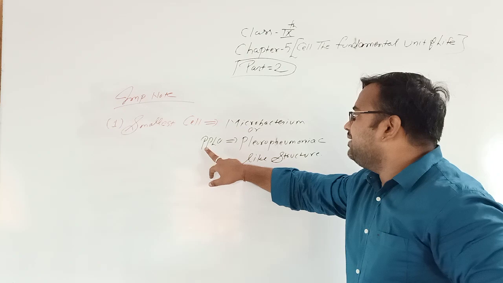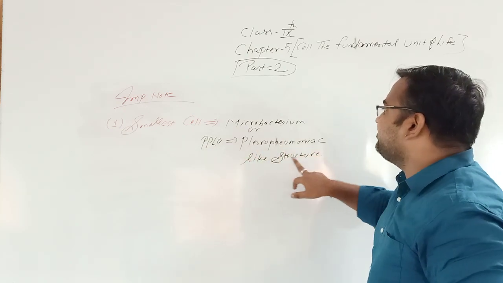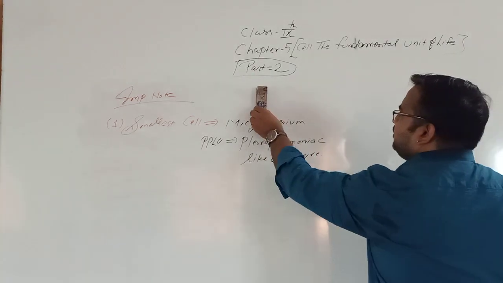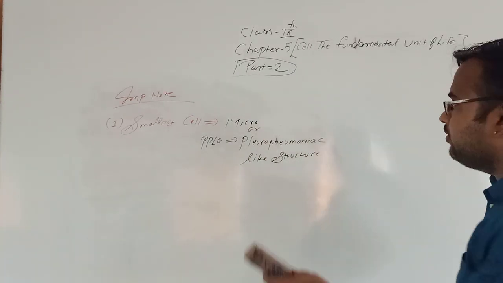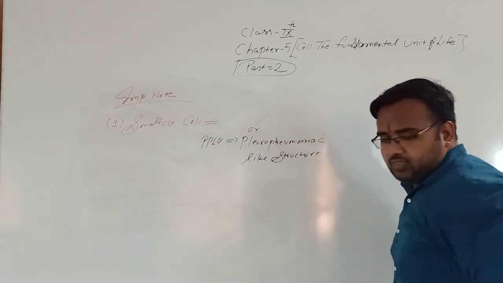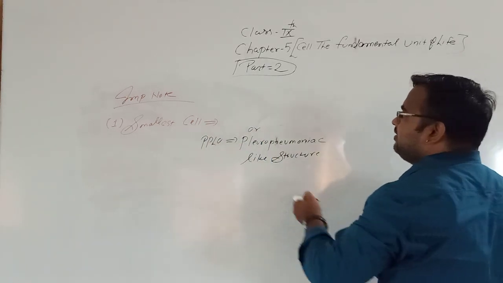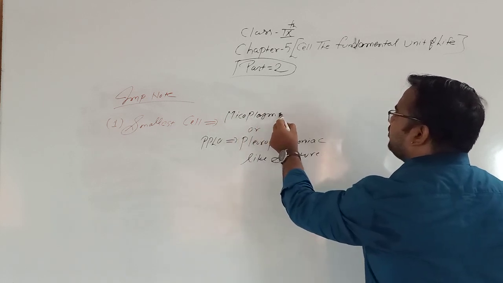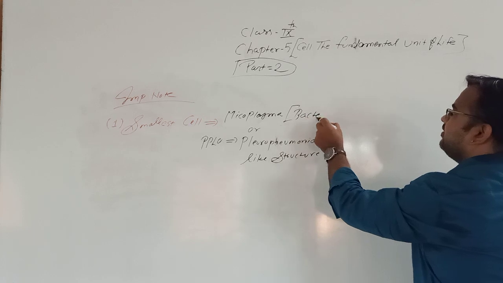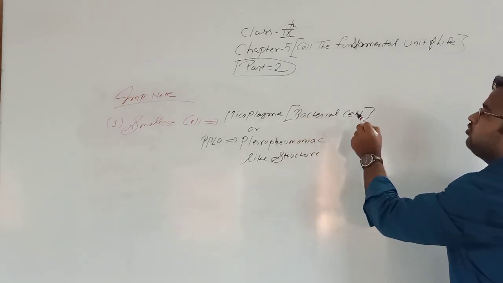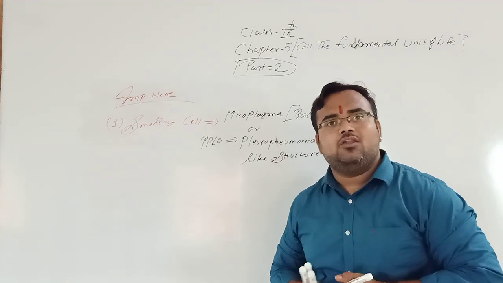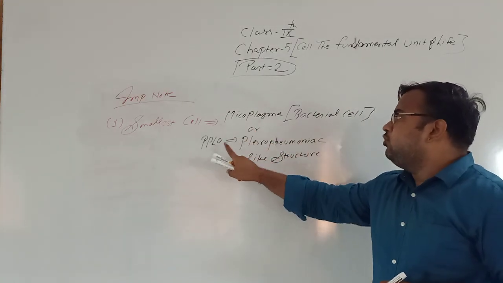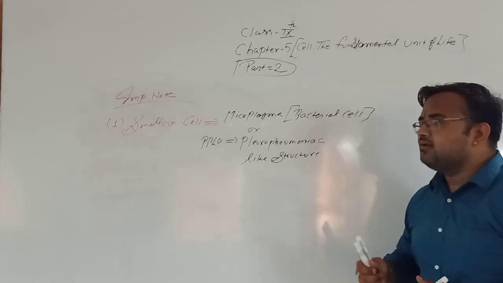What stands for PPLO? Pleuropneumonia-like organism. The Mycobacterium can also be known as Mycoplasma. It is a bacterial cell. Mycoplasma is a bacterial cell, or you can write Mycobacterium, or PPLO.